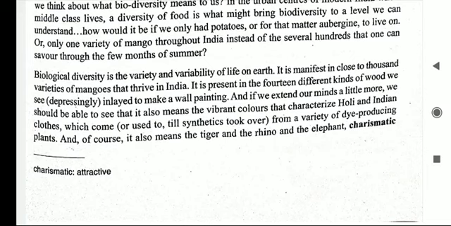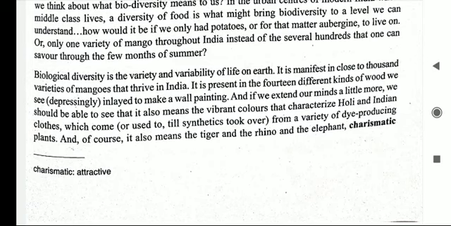Biological diversity. Biological diversity is the variety and variability of life on Earth. It is manifest in close to a thousand varieties of mangoes that thrive in India. It is present in the 14 different kinds of wood we see depressingly inlaid to make a wall painting. And if we extend our minds a little more, we should be able to see that it almost means the